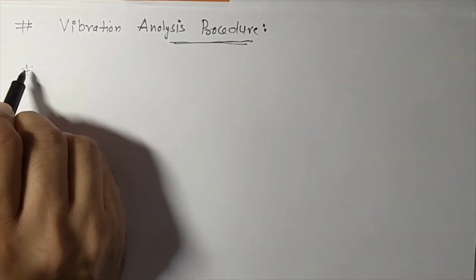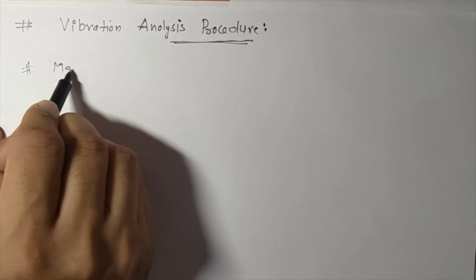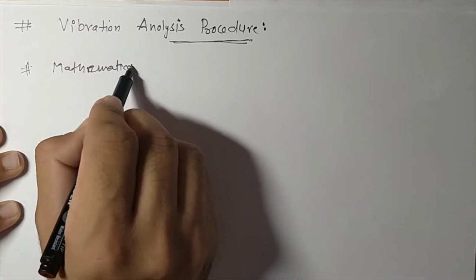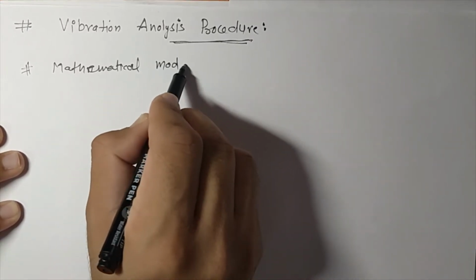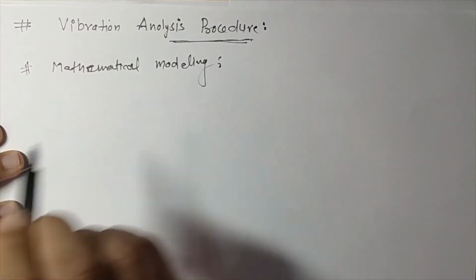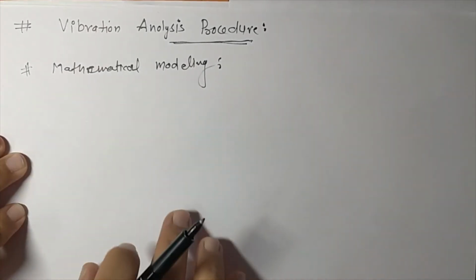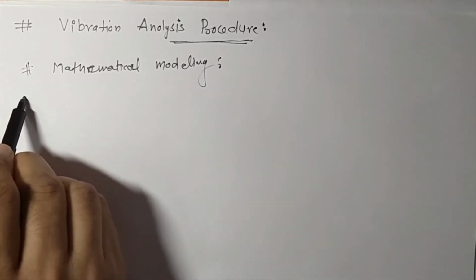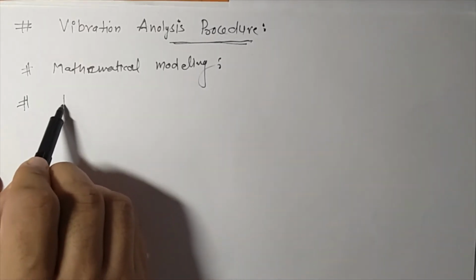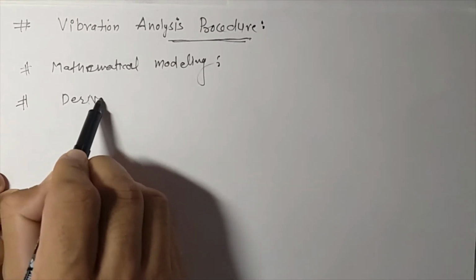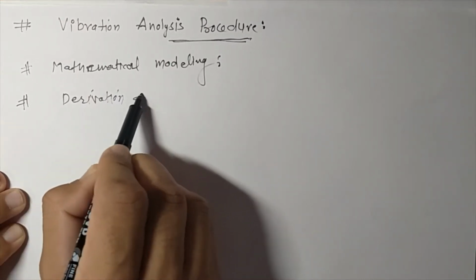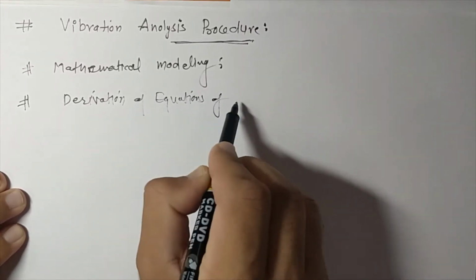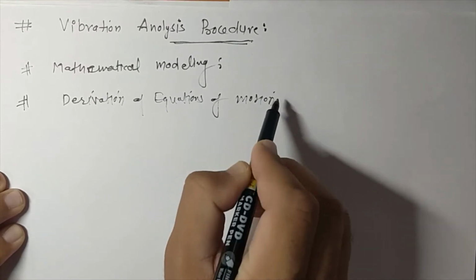So the first step is mathematical modeling. By taking an example, we are going to discuss what mathematical modeling is. The second one, from this mathematical model, we need to derive the equations of motion.